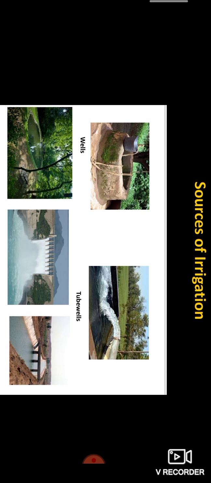In the modern method of irrigation, we use the sprinkler system. Have you seen a sprinkler system? Yes, in lawns, in parks, in public areas, we can see the sprinkler system. Okay, so the sources of irrigation are wells, tube wells, ponds, dams, canals. These are sources of irrigation.